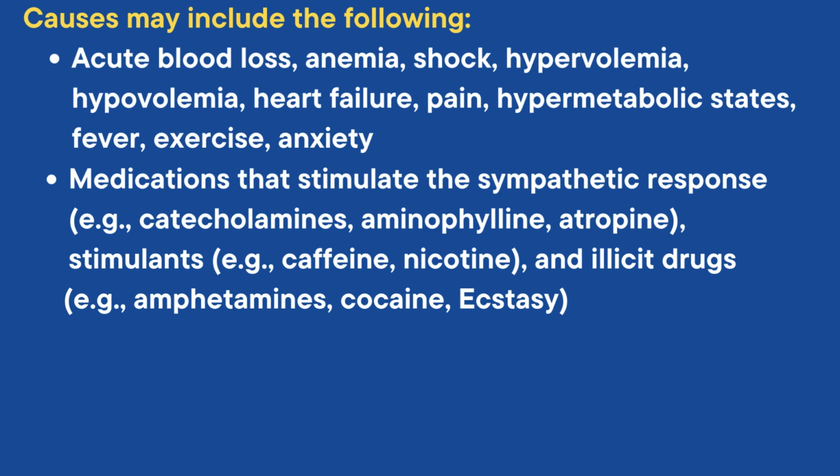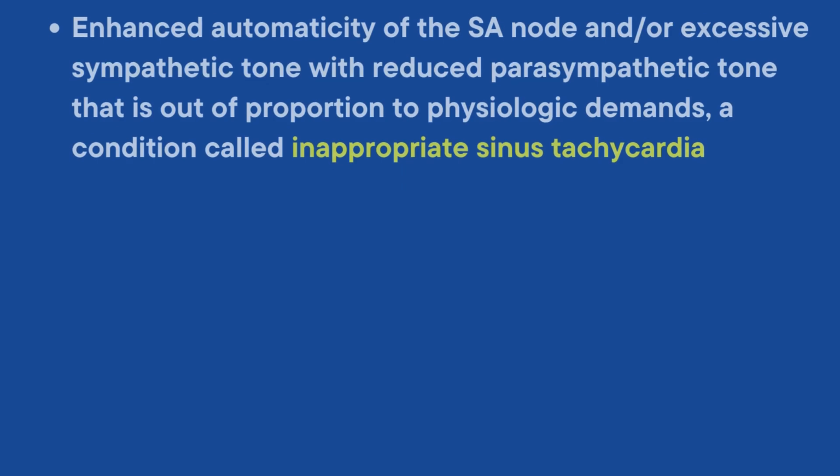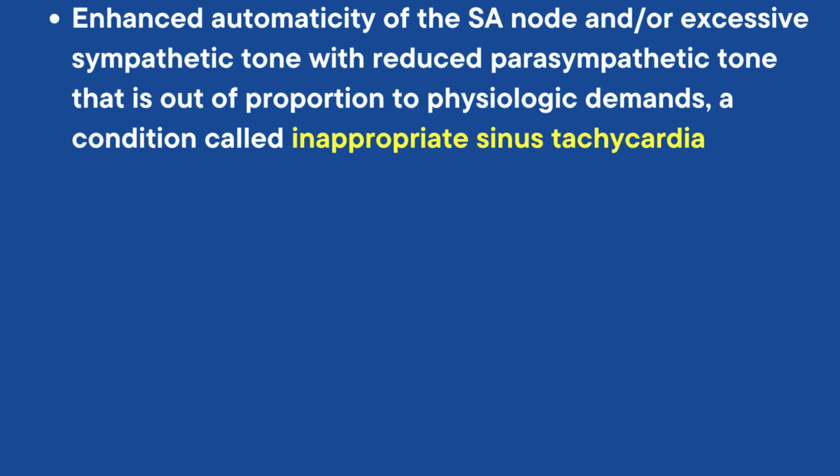Medications that stimulate the sympathetic response, for example, catecholamines, aminophylline, atropine. Then stimulants, for example, caffeine, nicotine, and illicit drugs, for example, amphetamines, cocaine, ecstasy. Enhanced automaticity of the SA node or excessive sympathetic tone with a reduced parasympathetic tone that is out of proportion to physiologic demands, a condition called inappropriate sinus tachycardia. These have no proportion to physiologic demands.